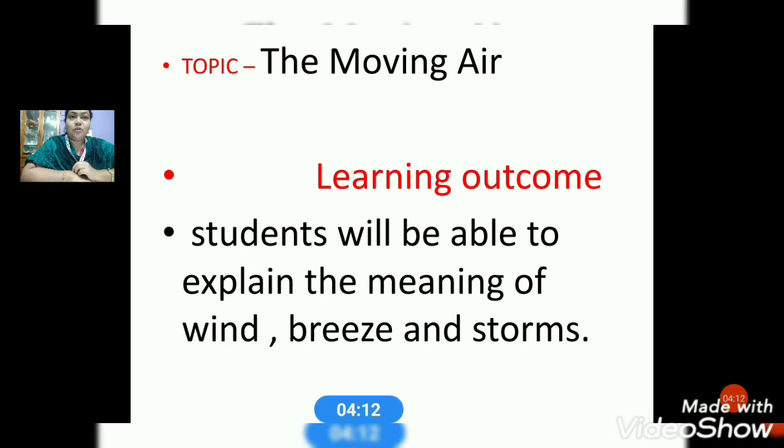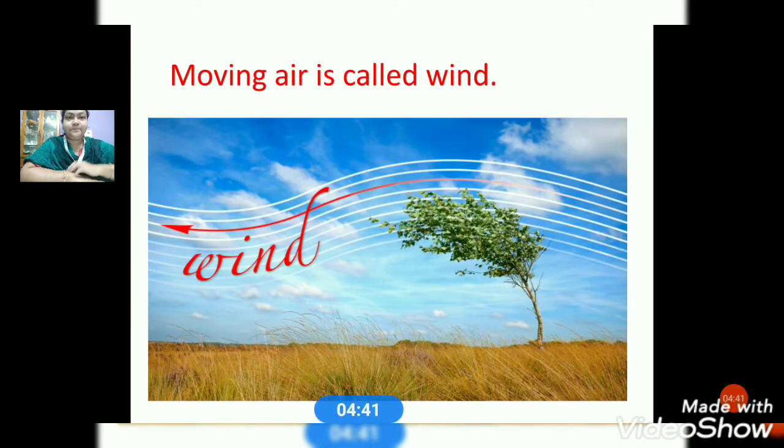But today's topic is the moving air. The learning outcome: students will be able to explain the meaning of wind, breeze and storms. At the end of the topic, children, you will be able to explain what wind is, what a breeze is and what storms are. There are different types of storms also, and we are going to learn them one by one. So let us start with the topic. The very first point is that moving air is called wind.